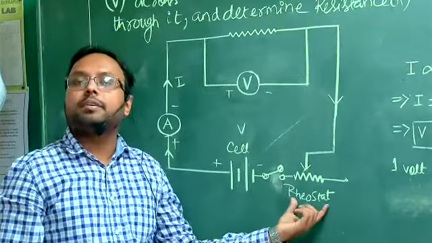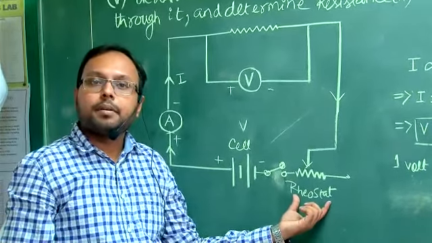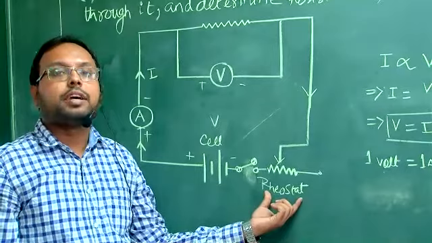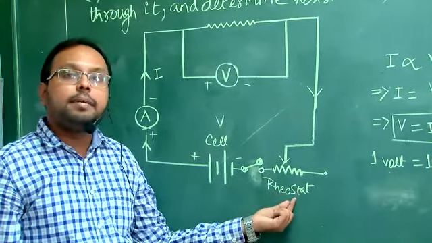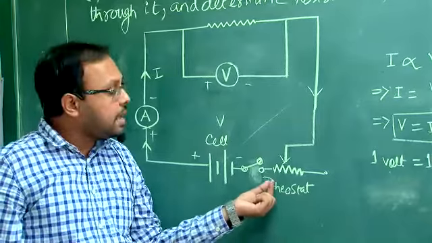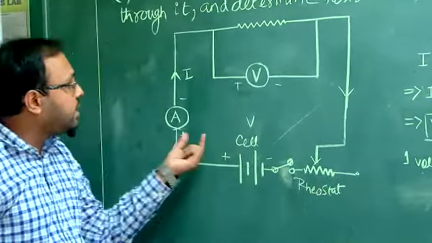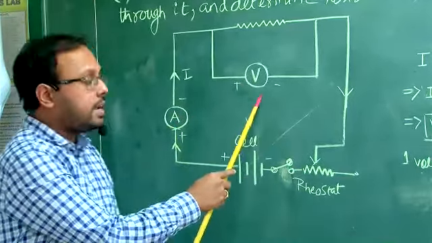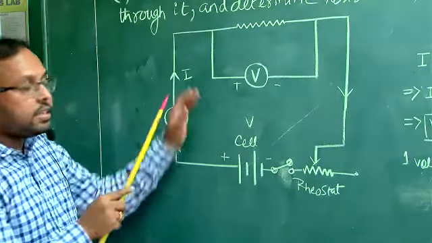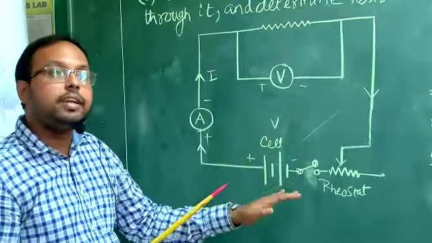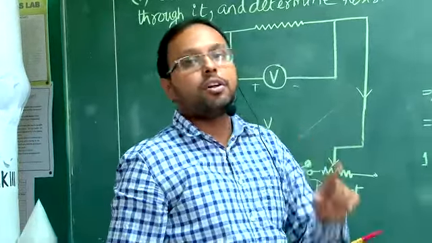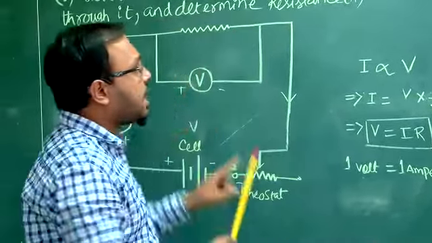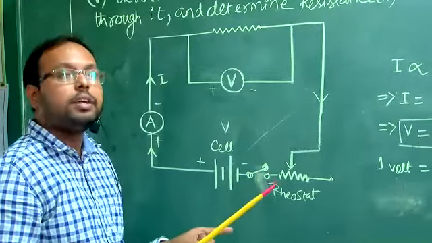Rheostat is a variable resistance. It adjusts the resistance according to the current flowing. Yes, rheostat is a variable resistance, used to increase or decrease the resistance. Why is it taken? If I change this value of resistance, the voltage drop and the current will change. So for different values of voltage, we will get different values of current, and we will take 3-4 readings. By taking these readings, we will calculate the resistance individually for all the cases, and by doing that we will find the unknown resistance. So this is the circuit. We will find out the ratio by this formula.